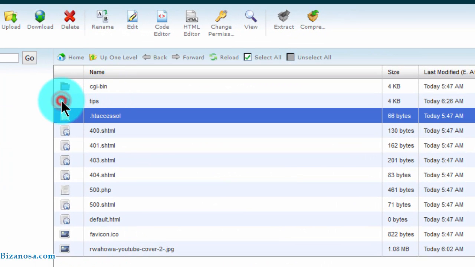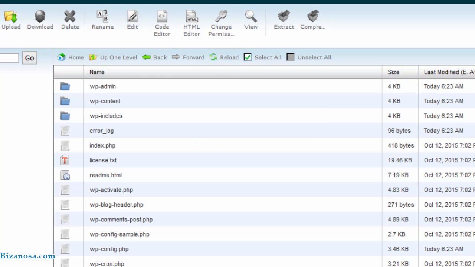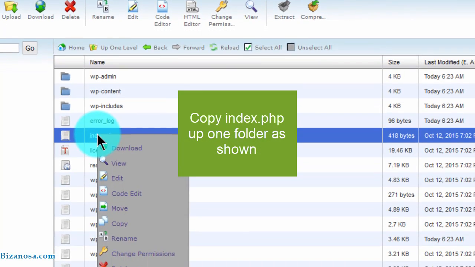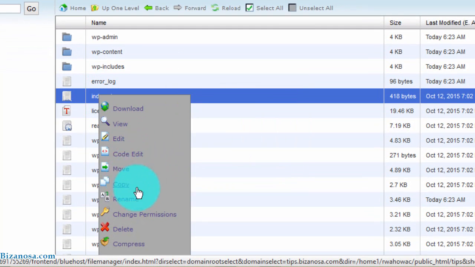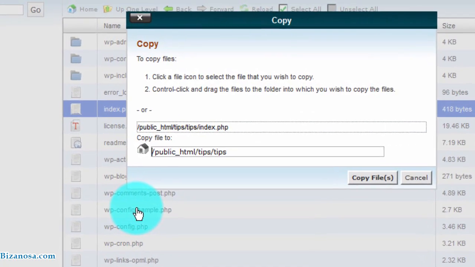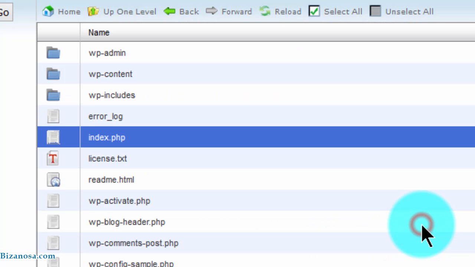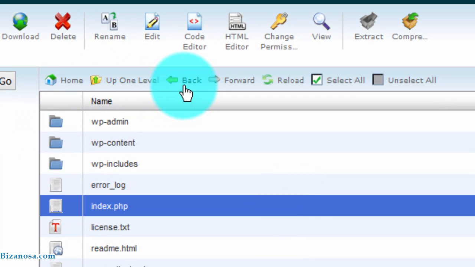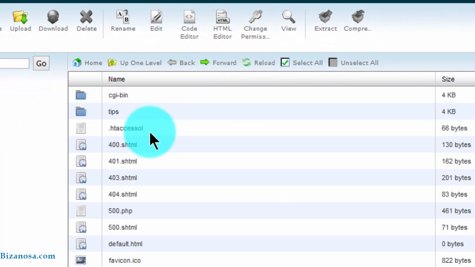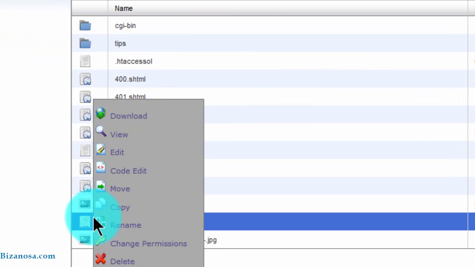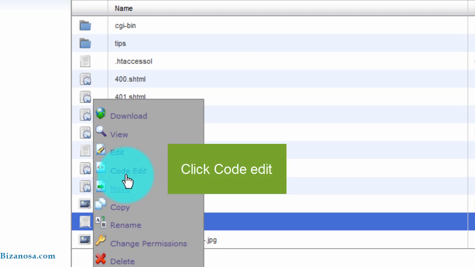Then I will come inside here and I will copy index. You will copy it, not move it, and I will copy it to that, copy files. Then I will go back and then I will open this index.php.